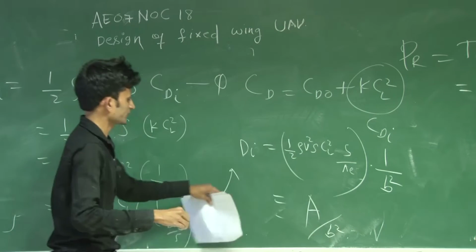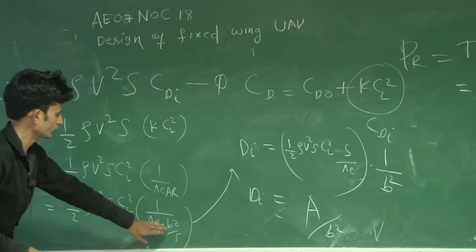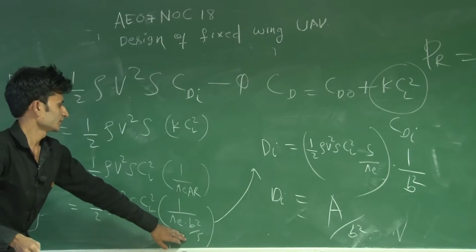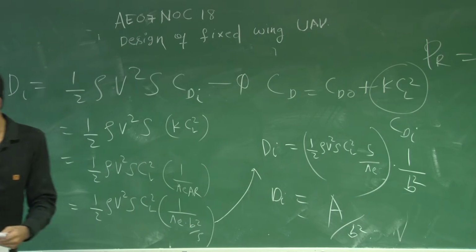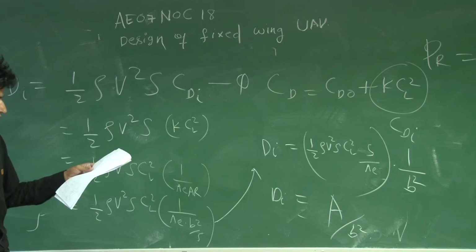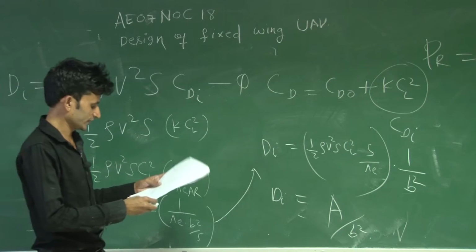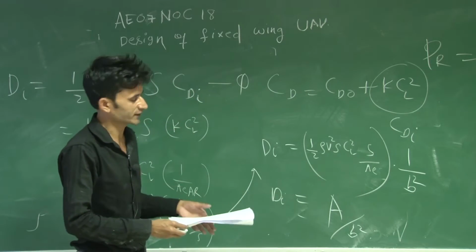You can consider this A by B square. Here you can make one mistake: if you take the aspect ratio as B by C bar, then your answer will be different. This aspect ratio B by C bar is valid for the rectangular wing, not for all cases. So Di is 1 by B square. So you can see that if you increase the weight 3 times,